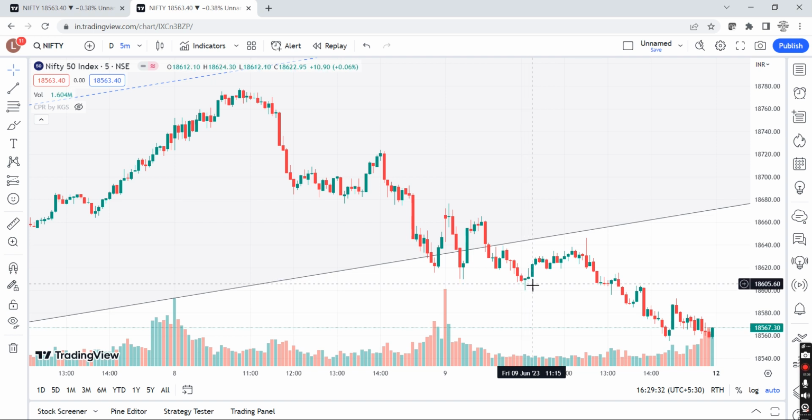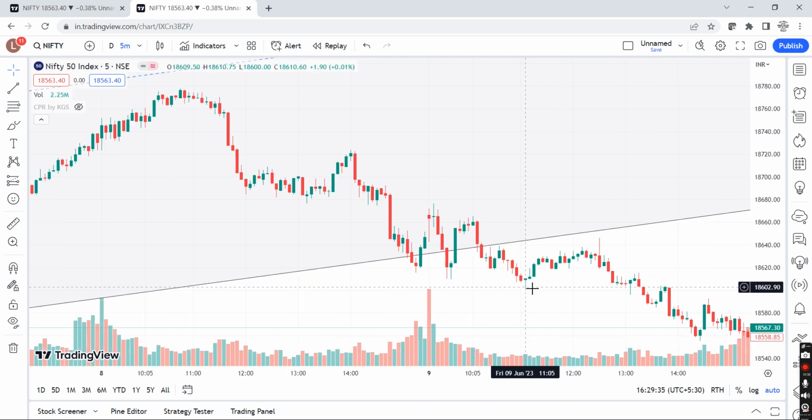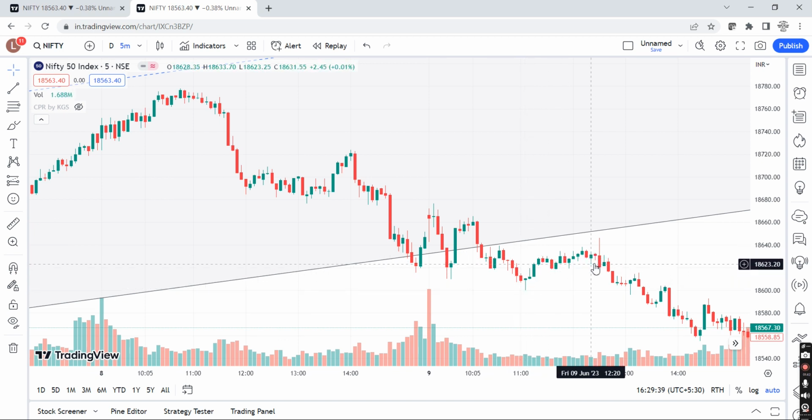Now this is 18600, but is this the negative price action? No, this is not the negative price action, right? So again from here you may see that this swing tried to come closer to this recent swing low, right? And again whoever went into put from here, their profit would have decayed. Just in case they exited here, again they got a good profit, but still till this point 18600 was not broken with a negative price action.